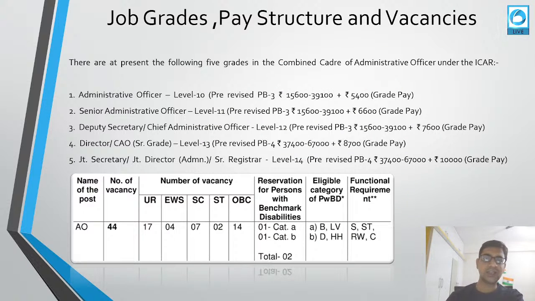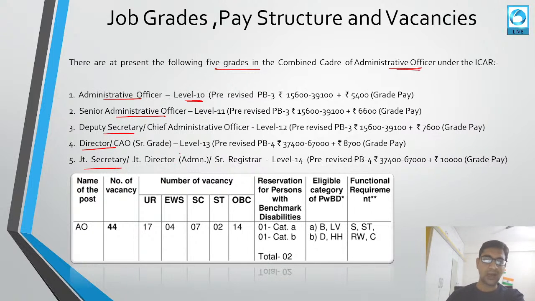And at the last, I would like to tell you the job grade, pay structure and vacancies. There are presently 5 grades in the combined grade of administrative officers. First of all, you will be recruited as an administrative officer at level 10. Then you will be promoted to senior administrative officer, then deputy secretary, chief administrative officer, then director, CEO, then joint secretary.